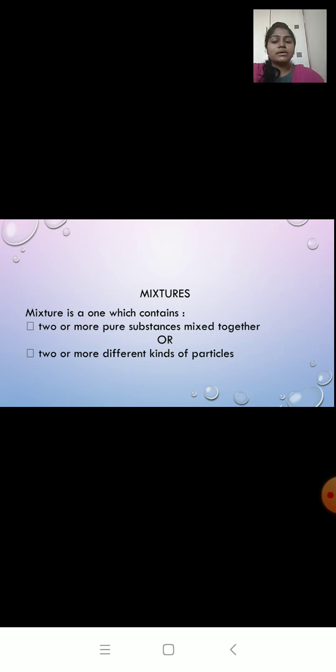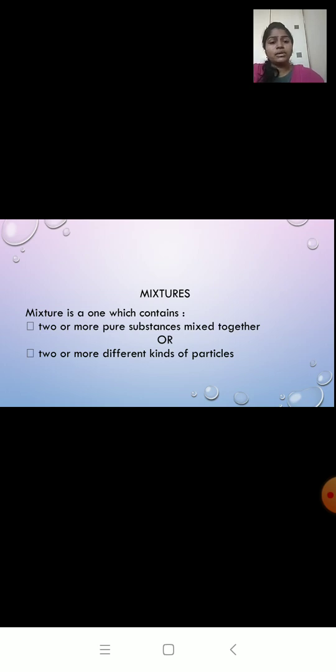Now let us come to mixture. A mixture is one which contains two or more pure substances mixed together. Or I can say a mixture is one which contains two or more different kinds of particles. Salt and water, when you mix them together, we get salt solution.